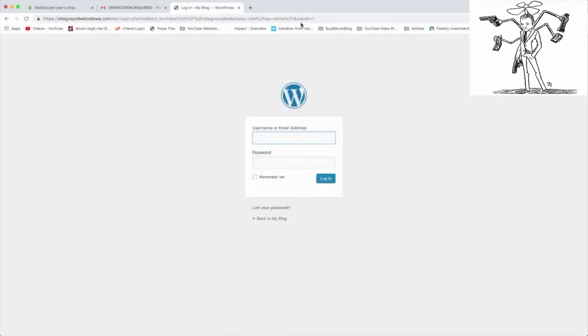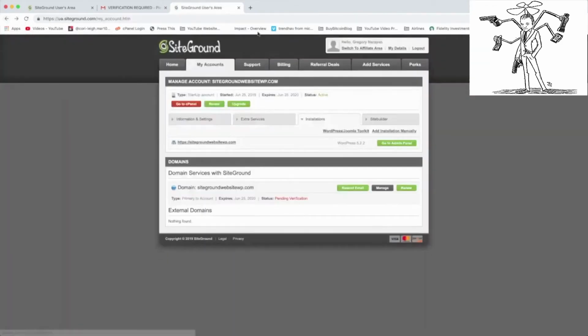All right, and this takes us to our WordPress login screen, so that's awesome. But I'm actually going to go back and show you how to open that in a new window, which would be to right click on Go to Admin Panel and open in a new tab. So we keep our user area open.